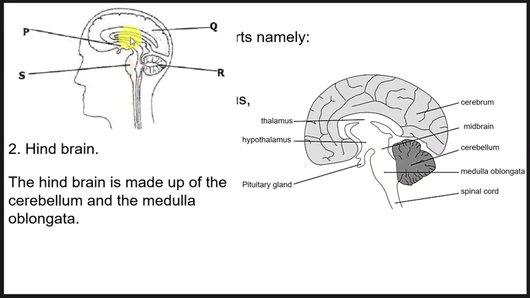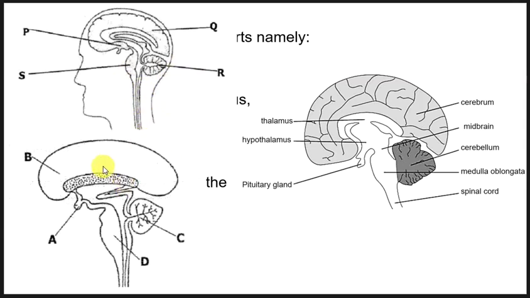So you see that it may look different a bit, but the actual important parts can be identified, like this one, the cerebrum. Then this one can be the pituitary gland. Then this one, the medulla oblongata. Then this one can be the cerebellum, okay. Then this down part here is the spinal cord.